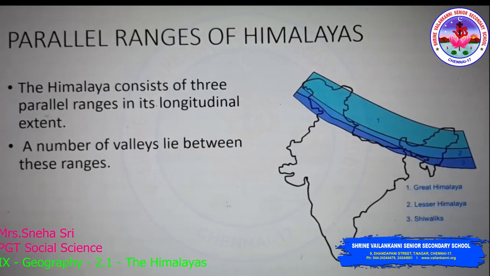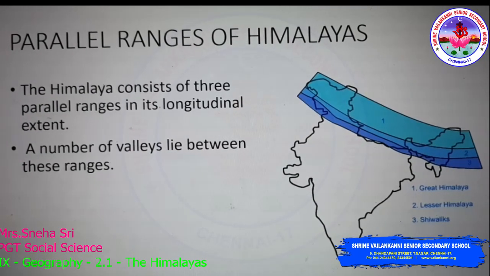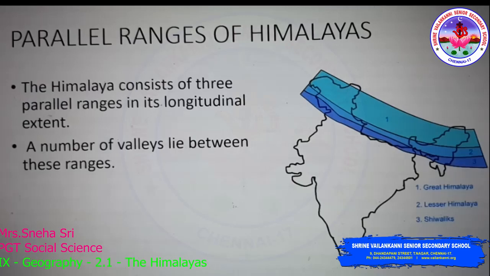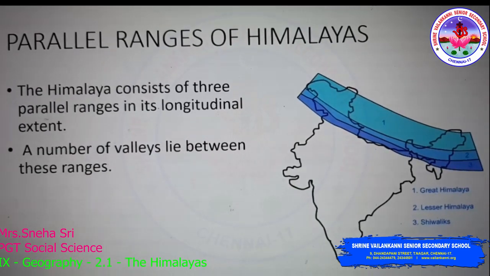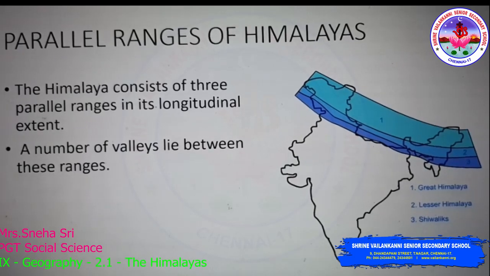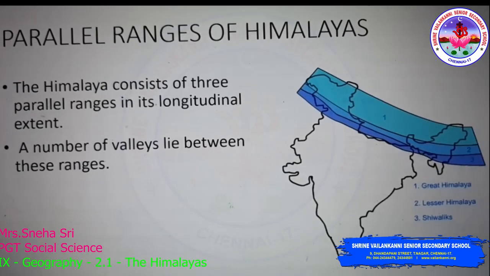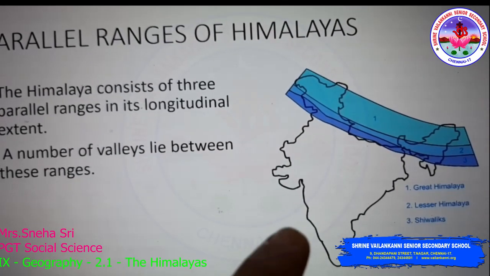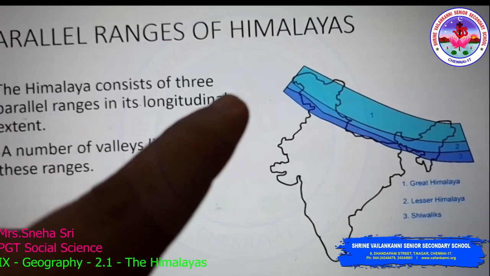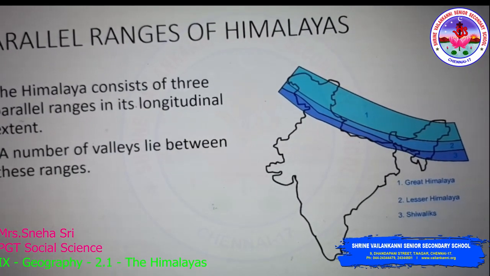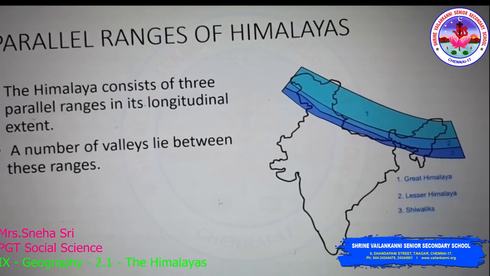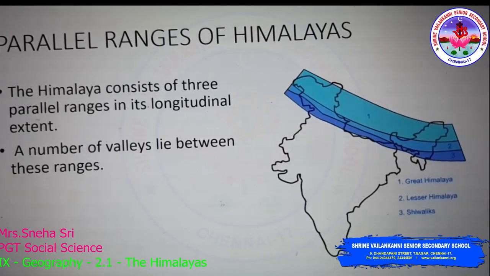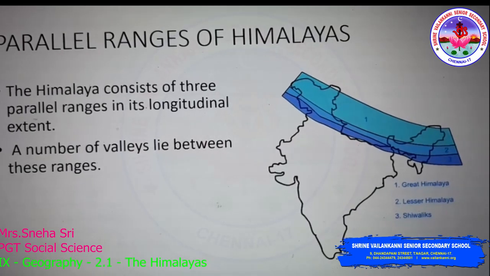Parallel ranges of Himalayas. The Himalayan ranges are divided into three parallel regions. We also have a number of valleys that lie between these ranges. As you can see on the map, it is marked as 1, 2 and 3. So, 1 is the Greater Himalayas, 2 is the Lesser Himalayas and 3 is the Shivaliks. Let's see them in detail.